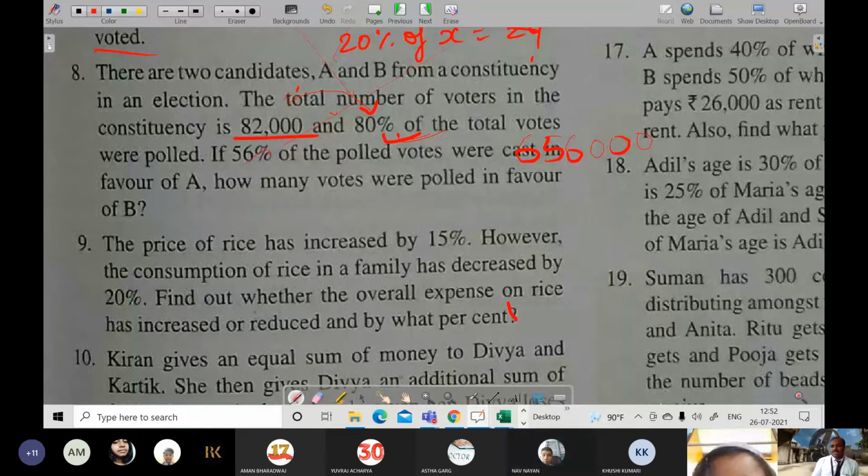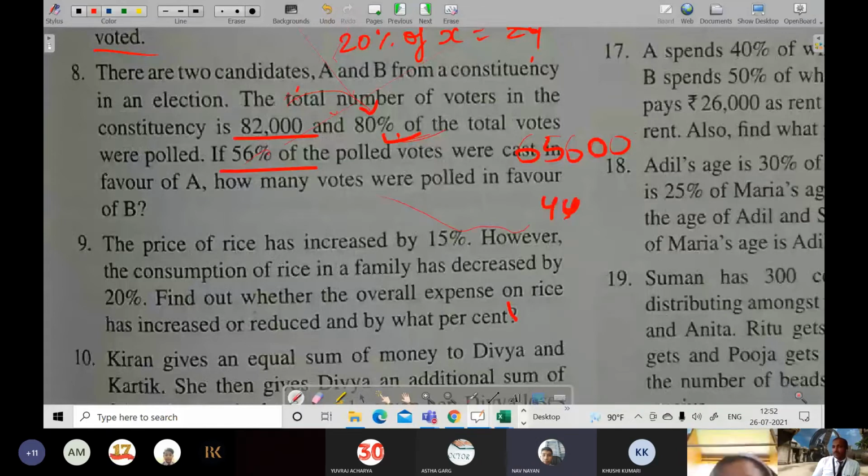After that, when you get that, you will say percentage of votes received by B is equal to 100 minus 56%, because 56% A already got, so the remaining will be got by B. So that will come how much? 44%.